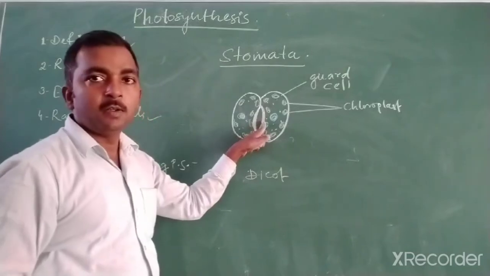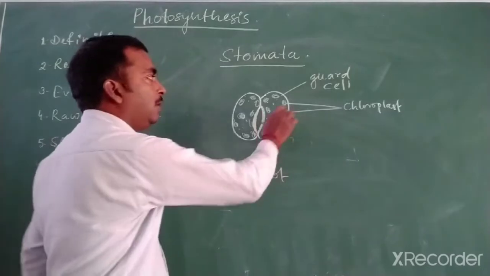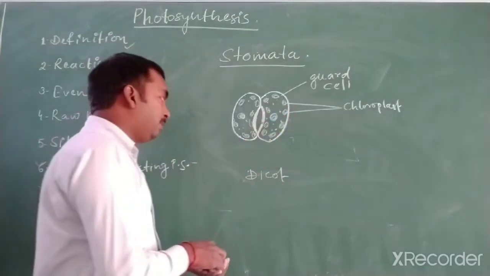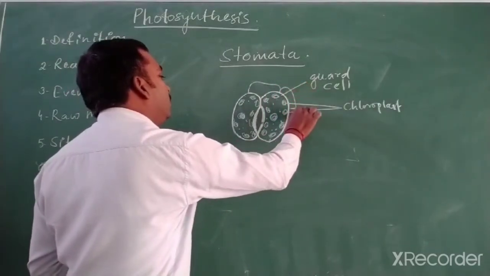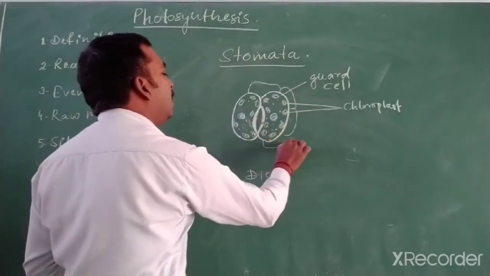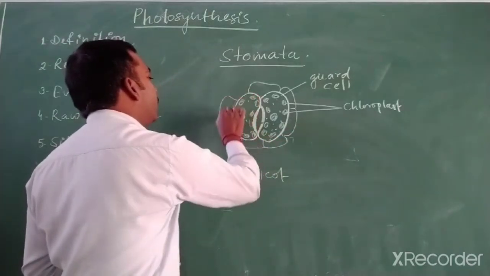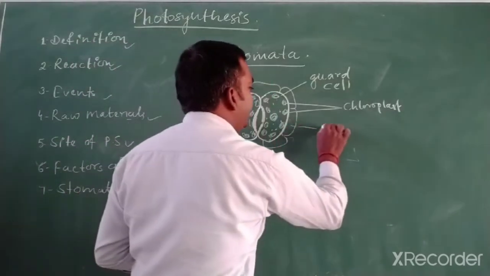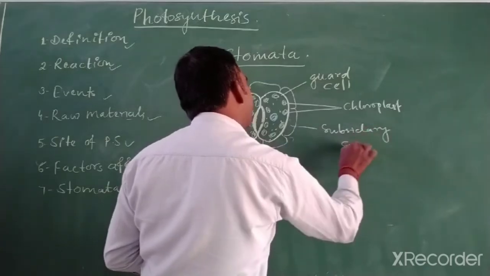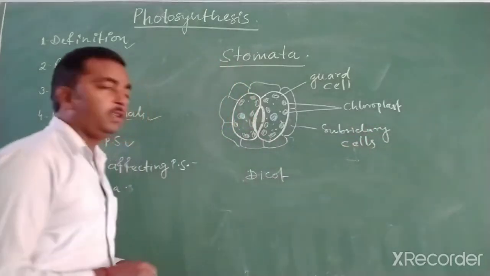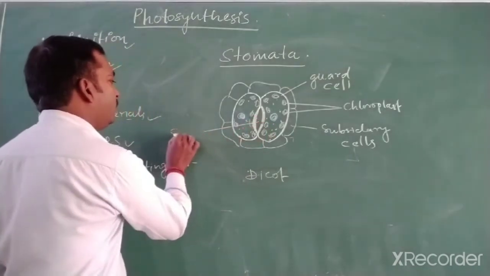The inner wall is thick while the outer wall is thin. After that, around the guard cell, a layer of another cell is also found, which is known as the subsidiary cell. And this is the stomatal pore.